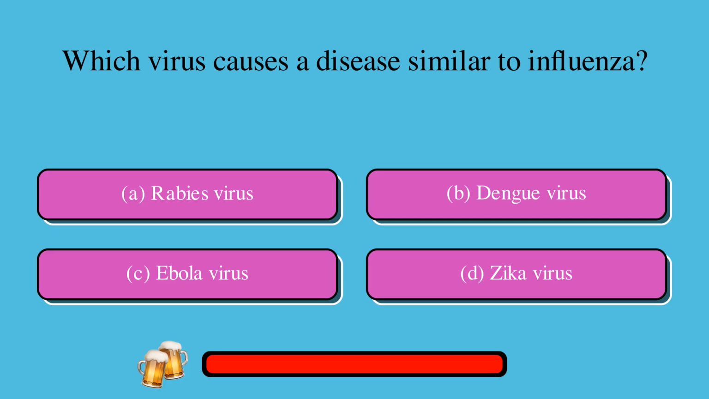Which virus causes a disease similar to influenza? A. Rabies virus, or B. Dengue virus, or C. Ebola virus, or D. Zika virus? The correct answer is B. Dengue virus.